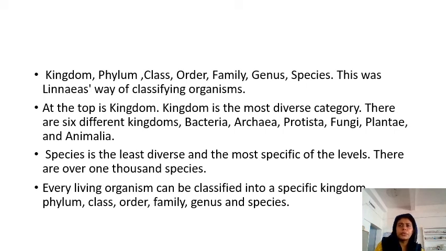A species group contains only very similar organisms, almost the same organism. Every living organism can be classified into a specific kingdom, phylum, class, order, family, genus, and species. Every organism is placed in this hierarchical system.